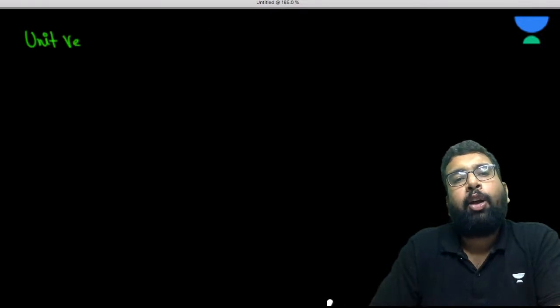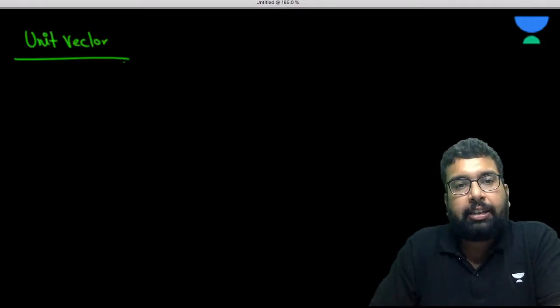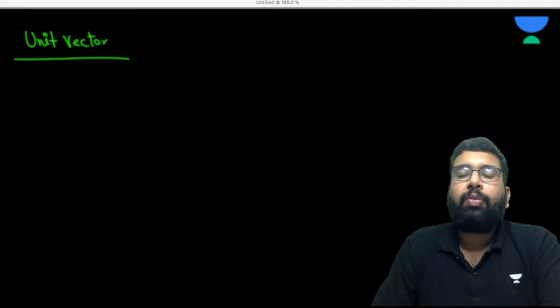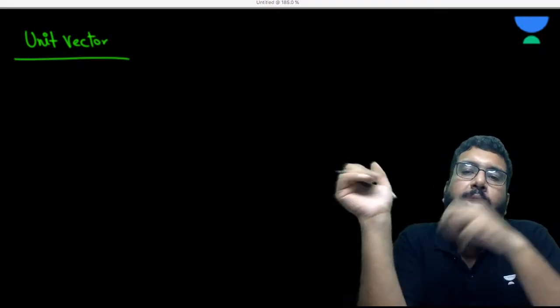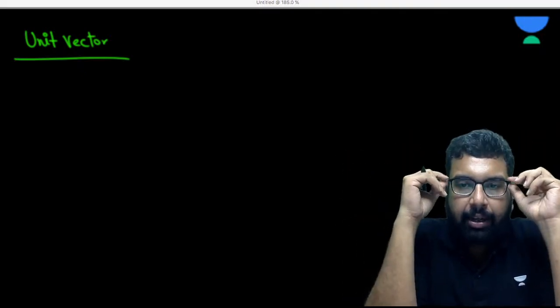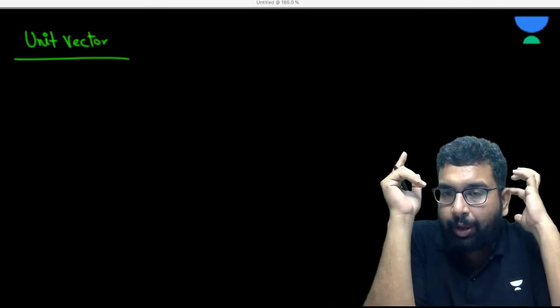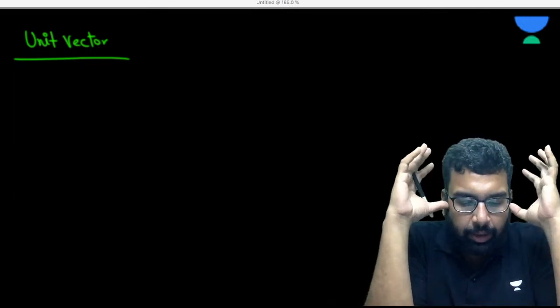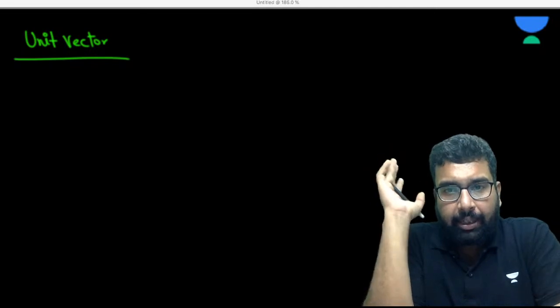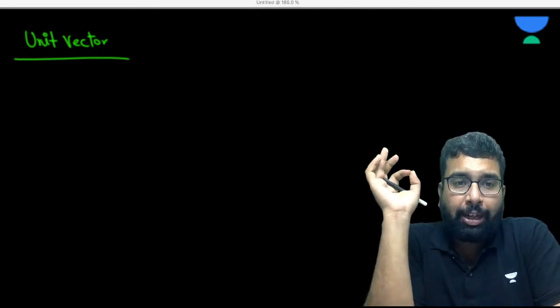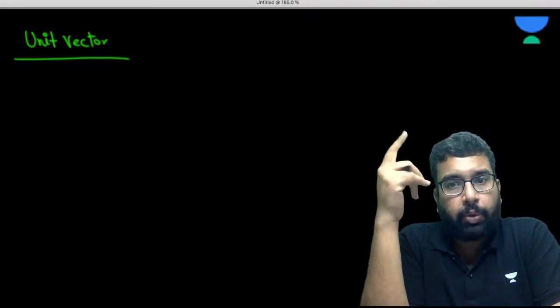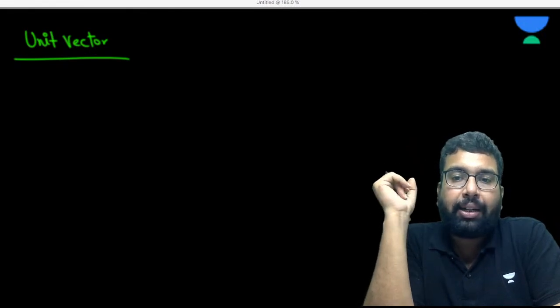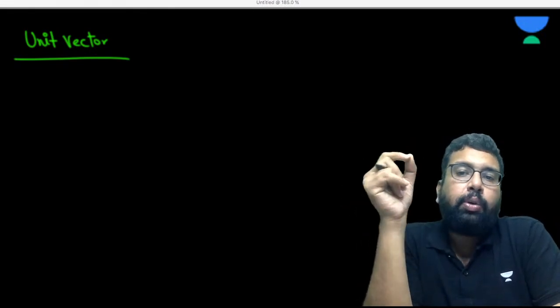Now, very importantly, we have the unit vector. This is going to be highly useful when we come to the Cartesian coordinate system, and later on when we talk about streamlines or something like that. Please understand this. Unit vector: what do we mean by unit? Unit means unity, and unity means one.